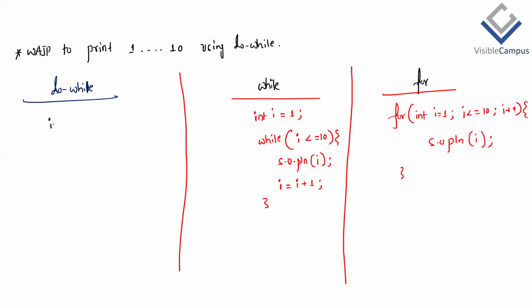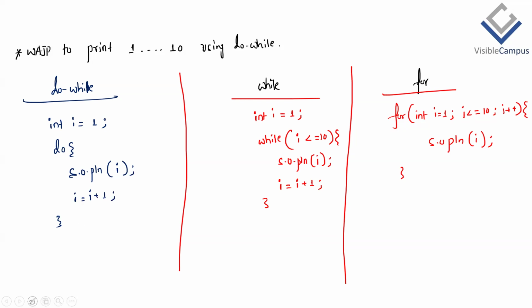So first, initialization: int i equals, what is the starting output? 1 only here also. Then followed by the do keyword, then the body with curly brackets. Then inside this, first print it. System.out.println, which variable? The i variable. Then followed by incrementing the i value by 1.